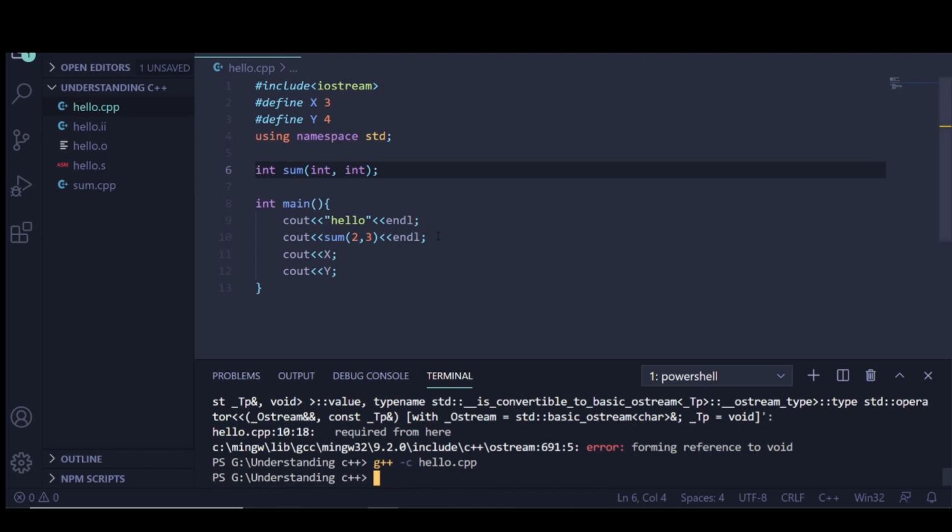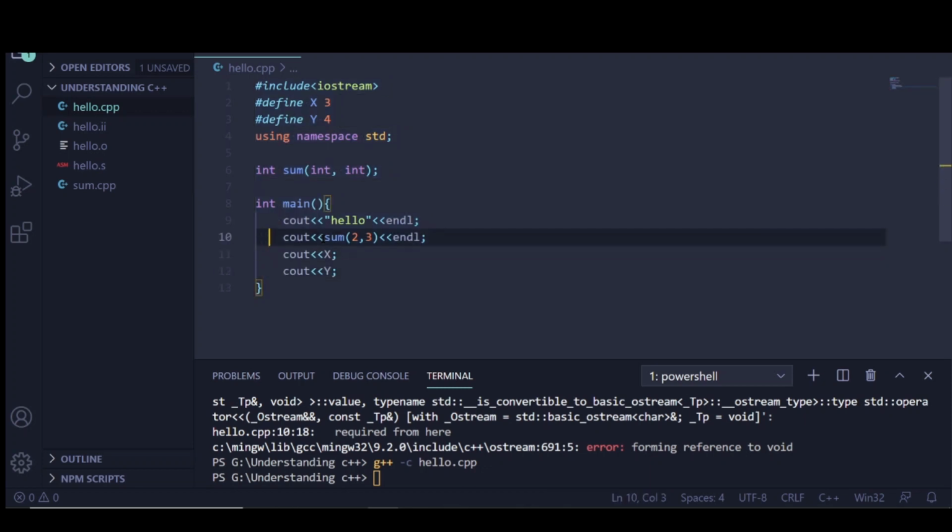Now you will say that sum 2,3 is not defined in this particular module, but how is it not giving an error? It should give an error. The reason is that whenever compilation occurs, it just scans this code. This doesn't link to any other file.